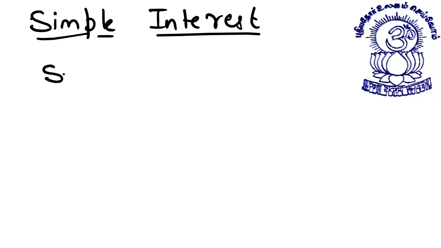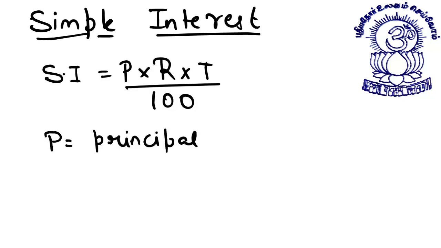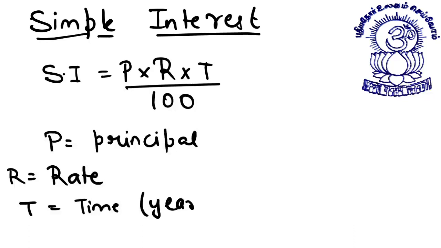You know the formula for simple interest is principal into rate into time by 100, where P is equal to principal, R is equal to rate, and T is the time period, generally in years, time period for which this principal is lent out to earn some interest.